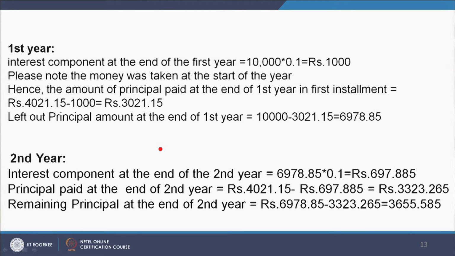3323.265. So, the remaining principal at the end of the second year is the principal which is left out at the end of the first year, which is 6978.85 minus this value 3323.265. So, it comes out to be 3655.585. That means, this is the principal which is left out at the end of the second year.